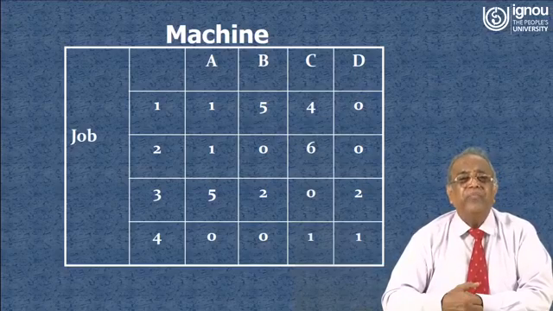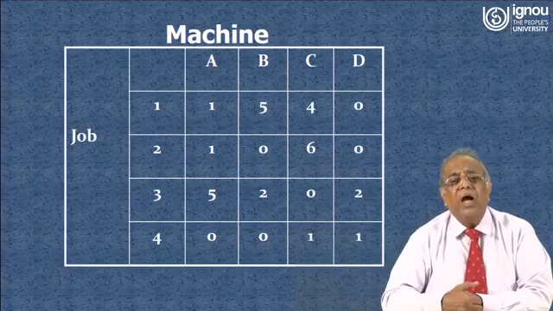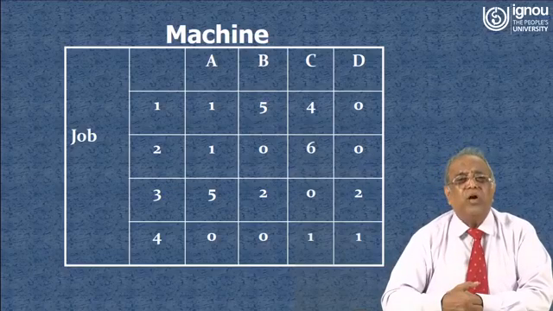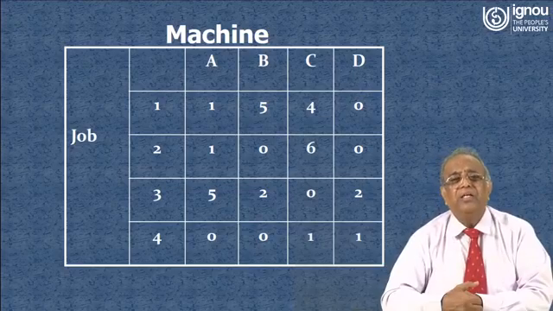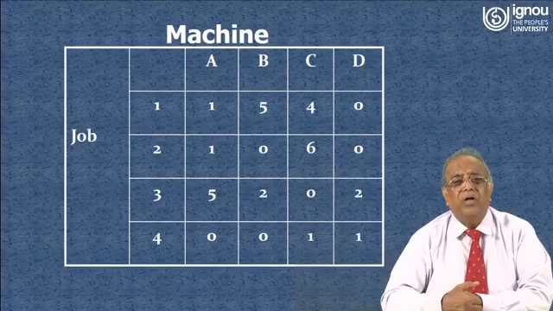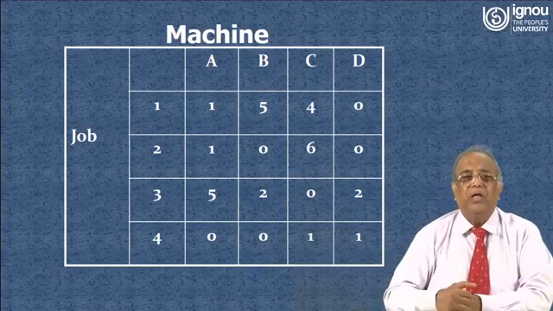We have allotted job 1 to machine D and job 3 to machine C. Now you consider the vertical line. Job 2 we have not allotted, so on the vertical line you see that job 2 will be allotted to machine B.